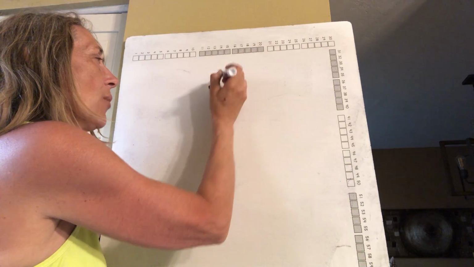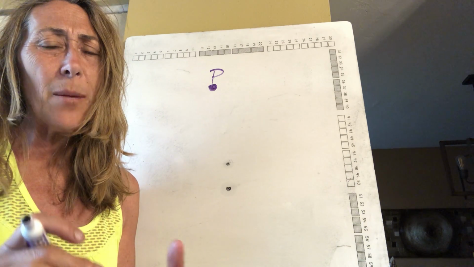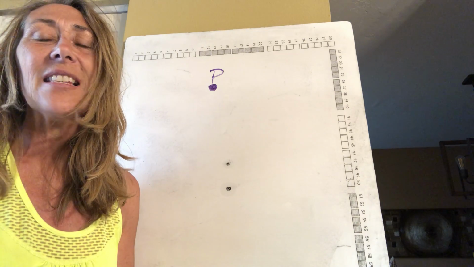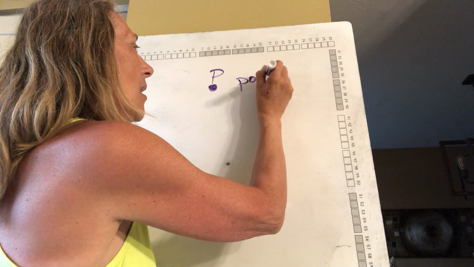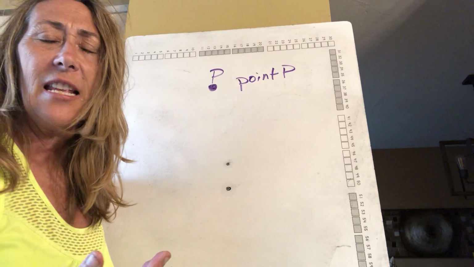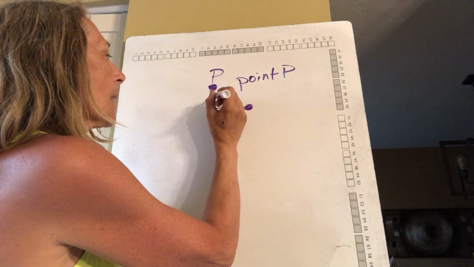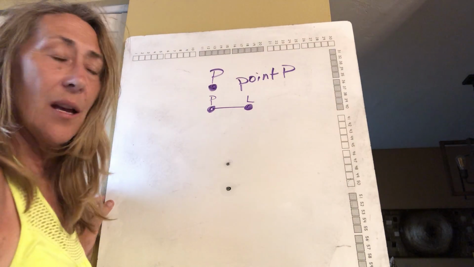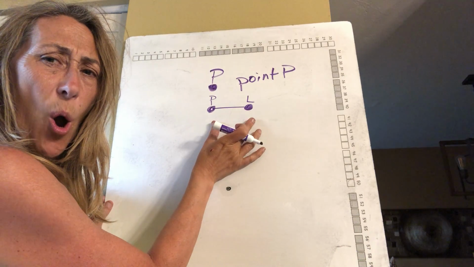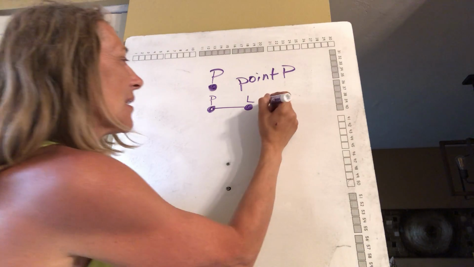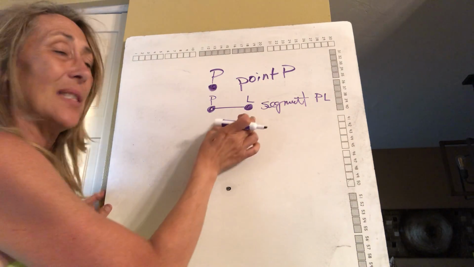And to recap, we start with a point, point P. A point is a specific place on a plane. I'm going to put my points on my lines and on my rays. So here's a point. That's called point P. You can give it any letter. Remember, it's a capital. When I join two of these points together, let's take P and L, so now a beginning and an end. This is a definitive, specific spot. This is called segment PL.